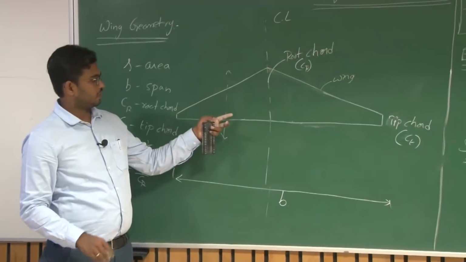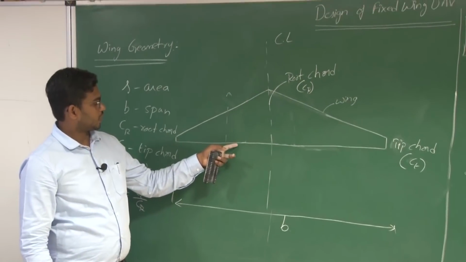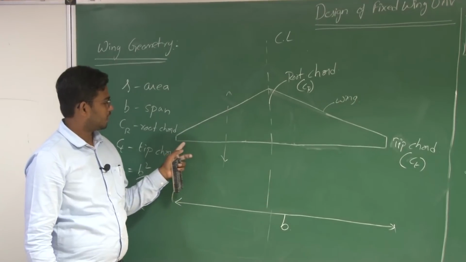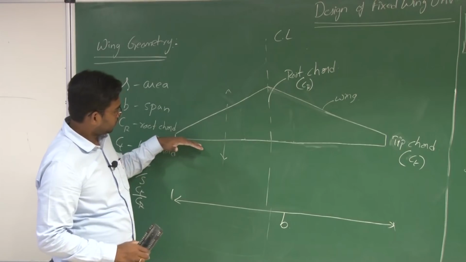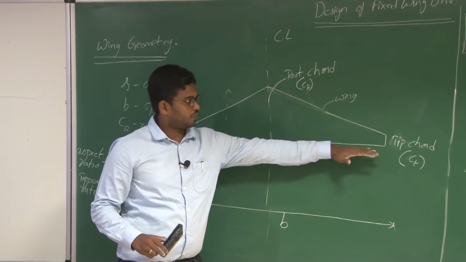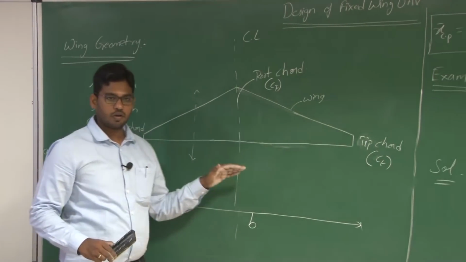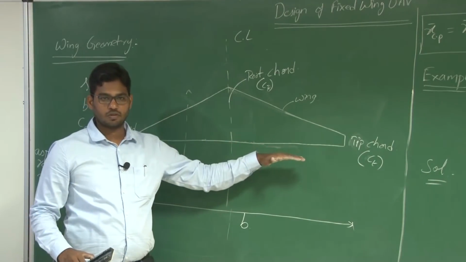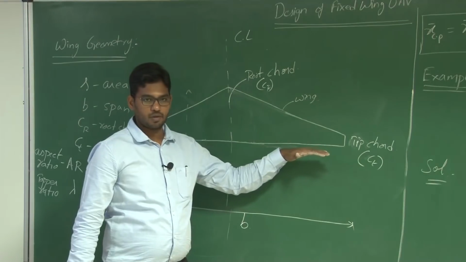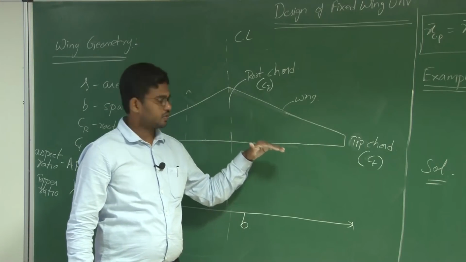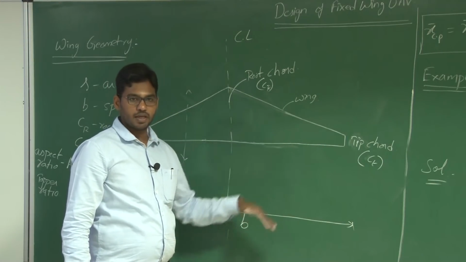If you look here, it is tapered about the trailing edge. That means the trailing edge of each and every aerofoil is in the same location, or in the same straight line here. So the wing is tapered about the trailing edge.